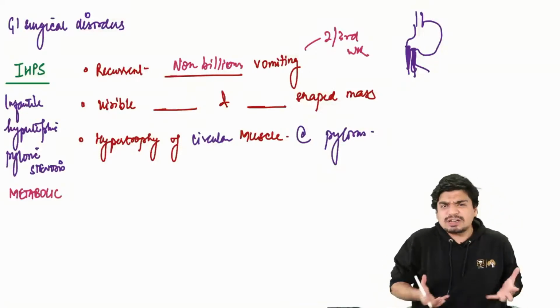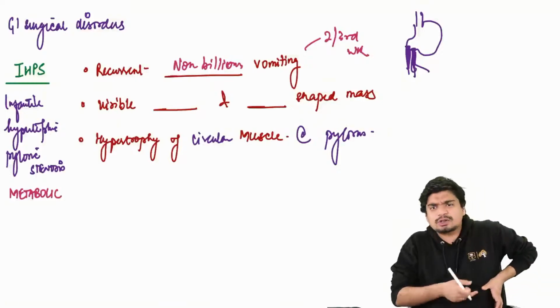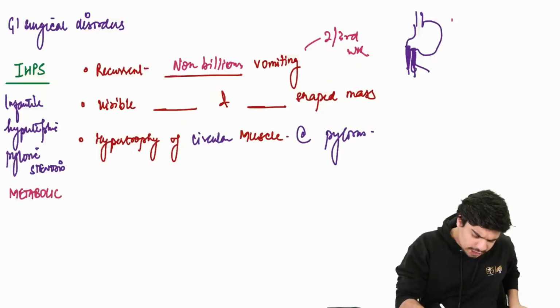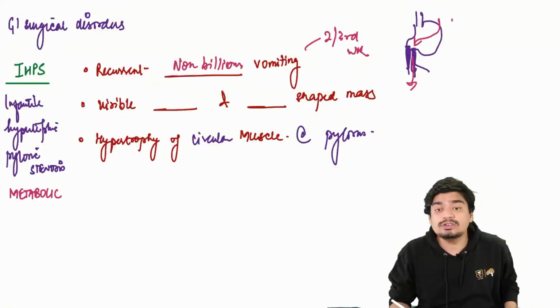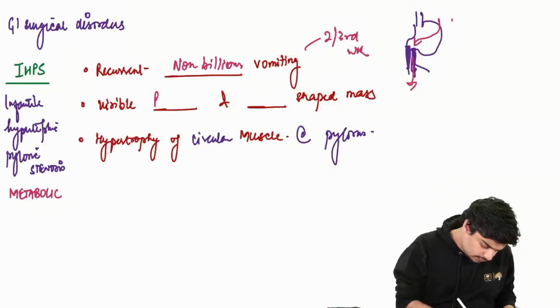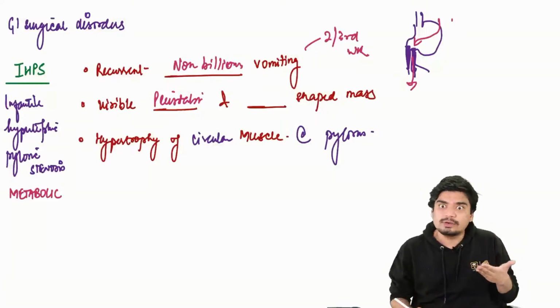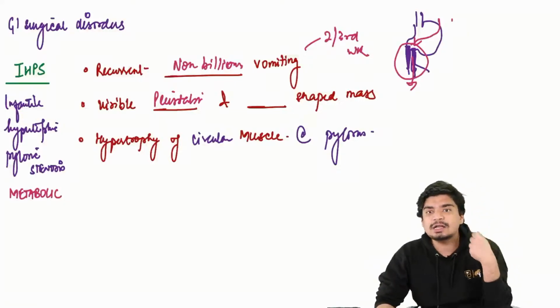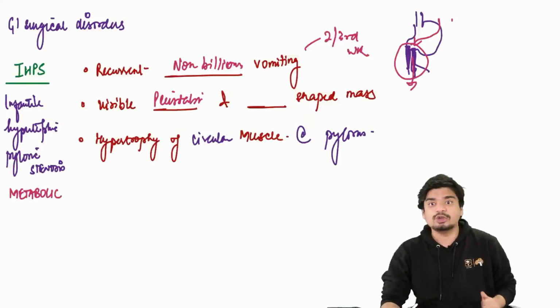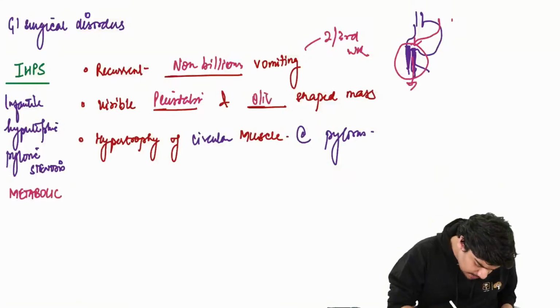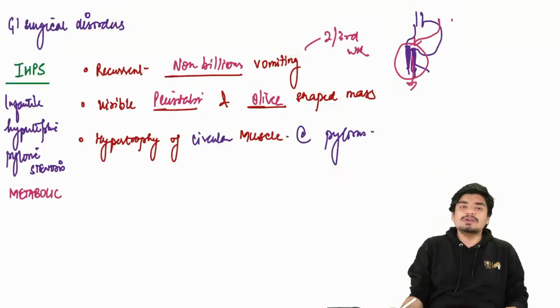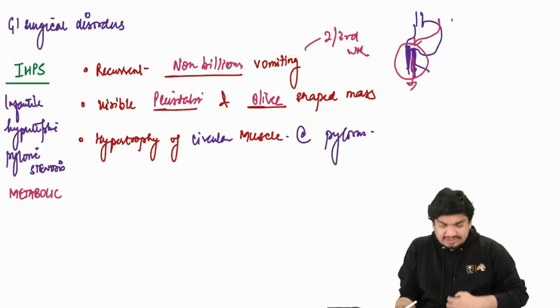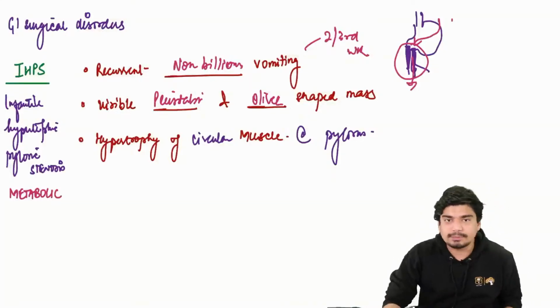Another thing, what will happen? The stomach will try to contract to push the food from the stomach into the intestine. This will result in visible peristalsis, because the stomach will try to contract and you will be able to see it. And along with that, this thickened circular muscle, sometimes you can see it visibly also. You will see a visible olive-shaped mass because of this thickened pyloric muscle.